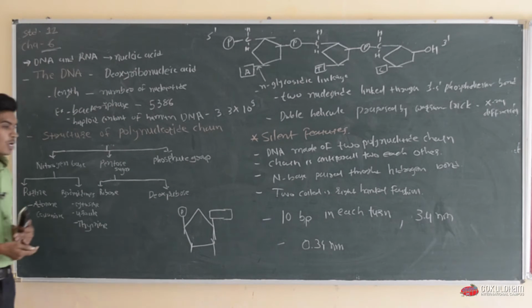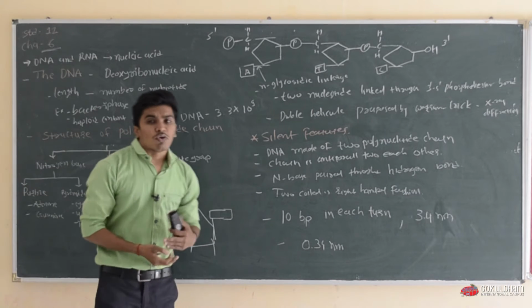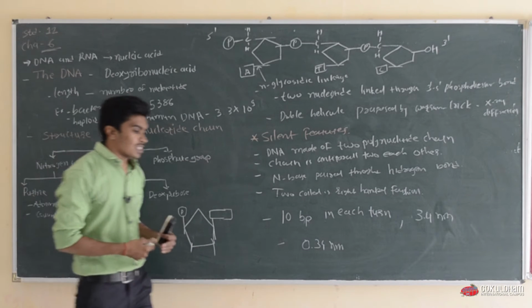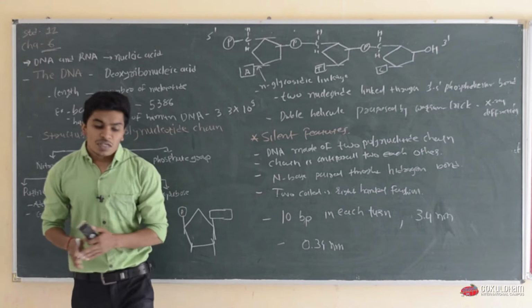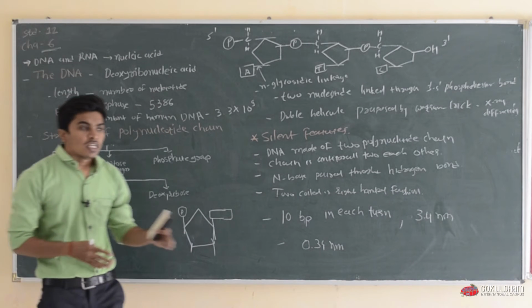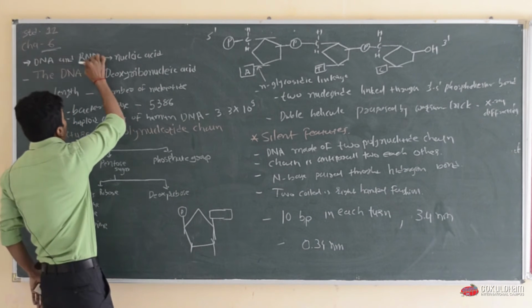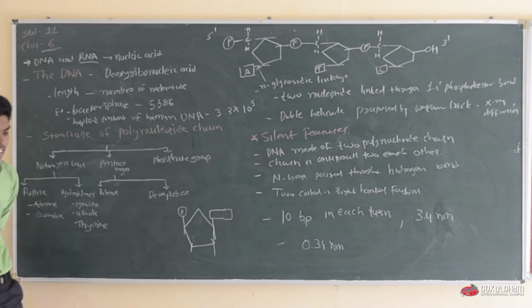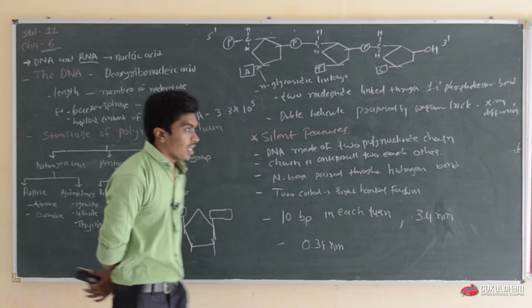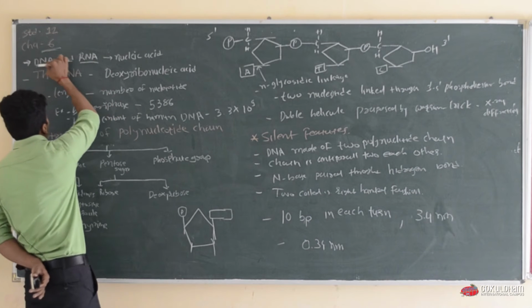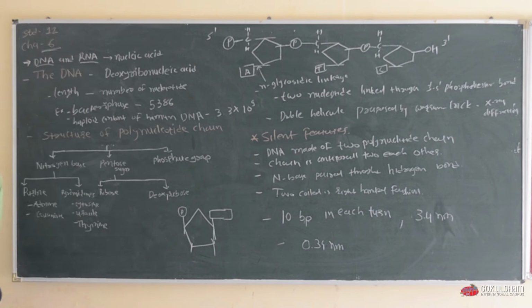DNA is found in most organisms as a genetic material, whereas RNA is found in certain bacteria and prokaryotes. Another role of RNA is as a messenger and adapter, whereas DNA functions as a genetic material only.